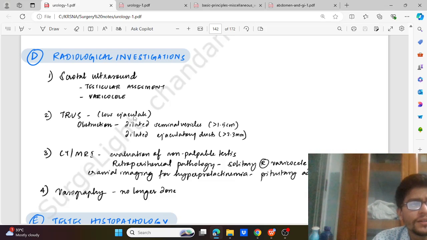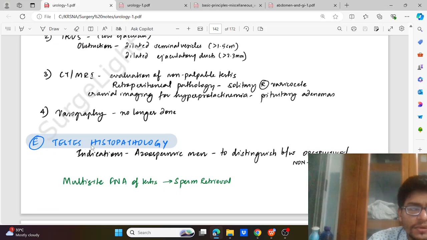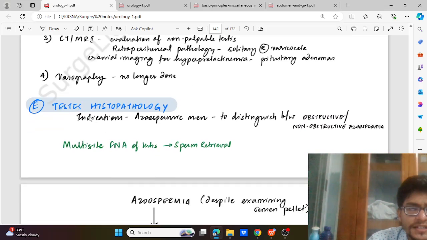TRUS, transrectal ultrasound, is for low volume ejaculation, which will help us see obstruction through dilated seminal vesicles, which will be more than 1.5 centimeters, and a dilated ejaculatory duct, which will be more than 2.3 mm. Then we have CT and MRI for evaluation of non-palpable testes and retroperitoneal pathology like a solitary right varicocele, and cranial imaging for hyperprolactinemia, that is pituitary adenoma. Vasography is rarely done nowadays. Then histopathology of the testis is indicated for azoospermic men to distinguish between obstructive and non-obstructive azoospermia.